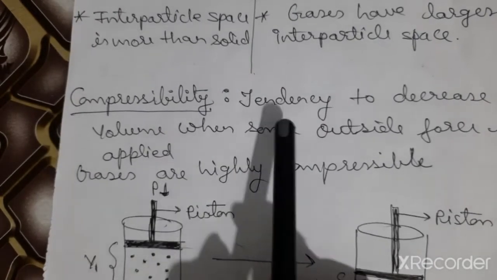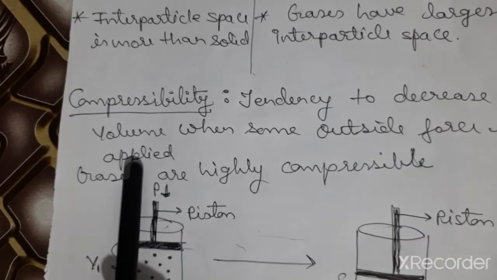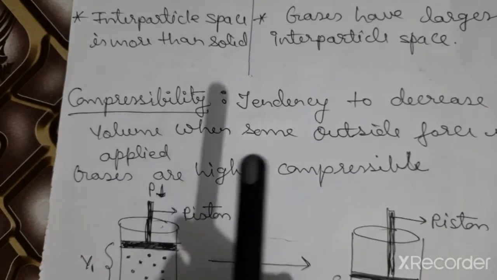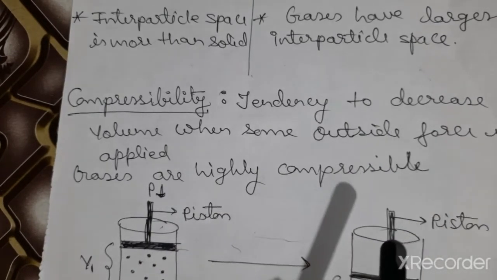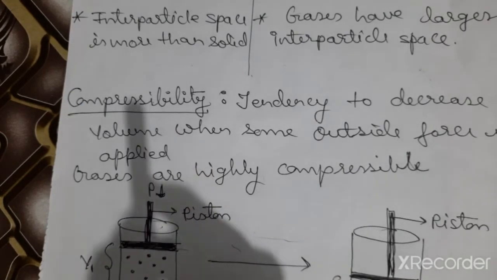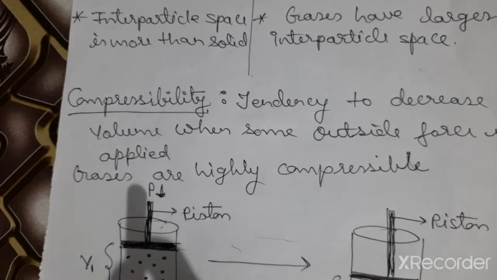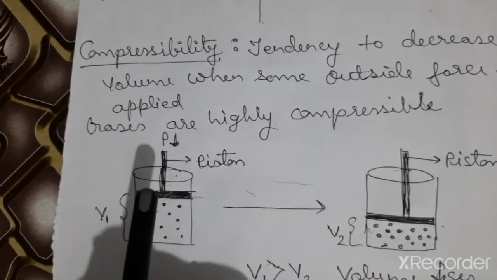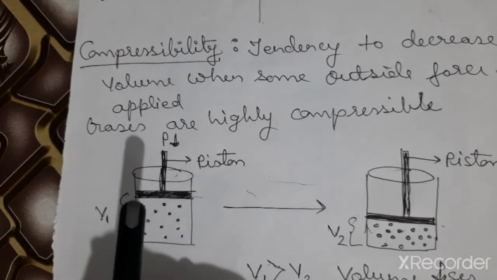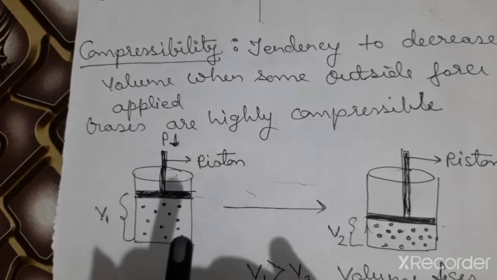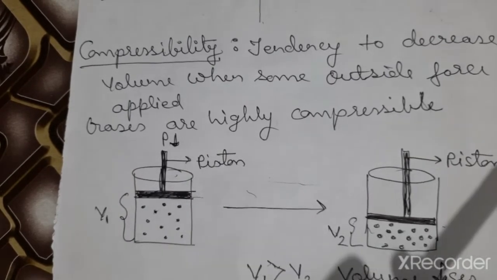Compressibility means the tendency to decrease volume when some outside force is applied. If some outside force is applied and the volume of a substance changes, we call it compressible. Here I'm talking about gases being highly compressible, and we have learned in the definition of solids that solids are incompressible, liquids are almost incompressible, and gases are highly compressible.